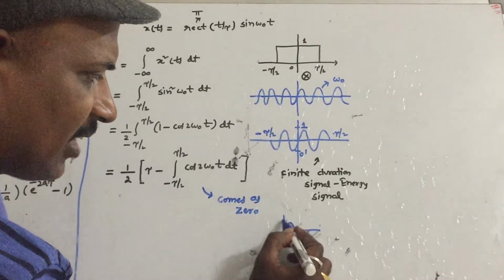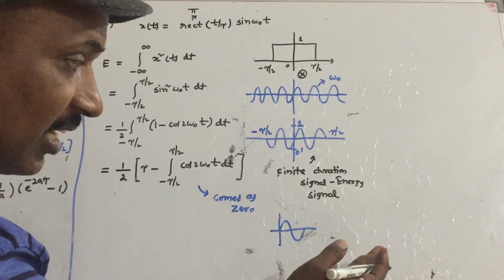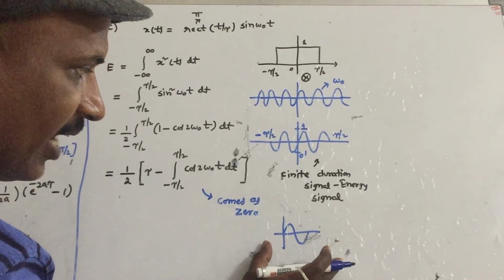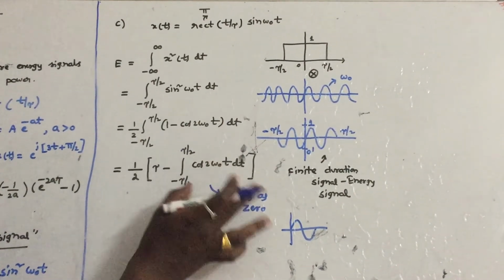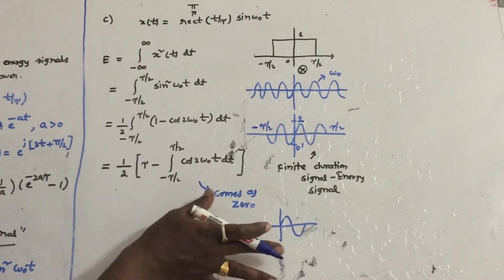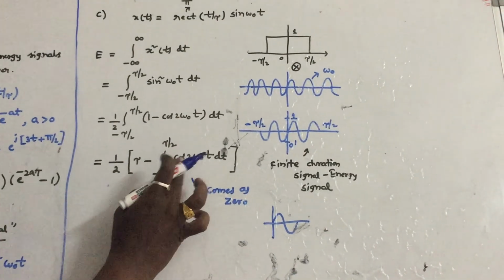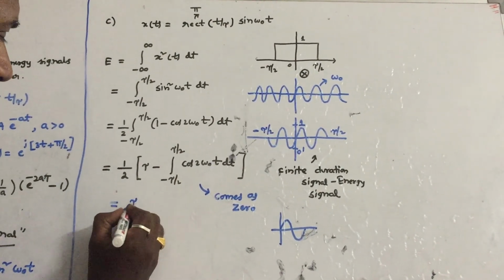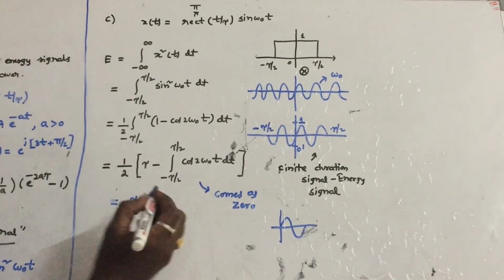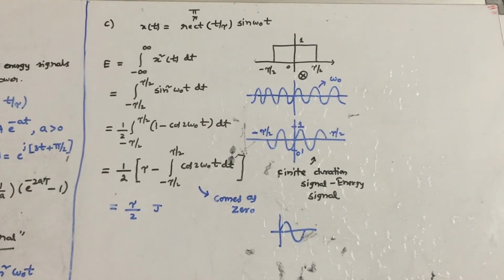The positive portion is equal to the negative portion, so the area under this curve is 0. Similarly for the cos curve also, the area under one cycle is 0. This is a very important point when we solve Fourier series. Therefore this term will come out as 0. So what is the answer? Tau by 2 joules.